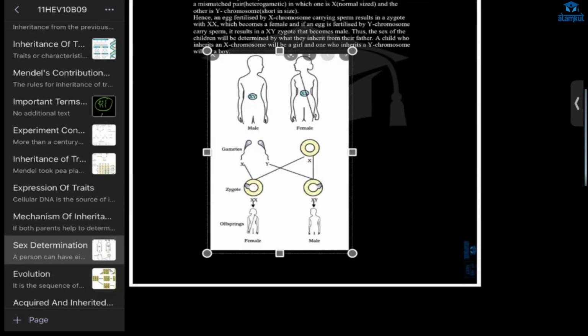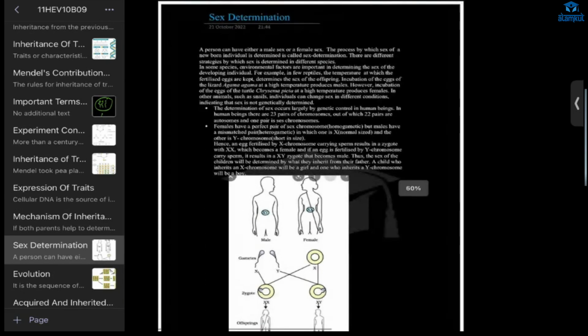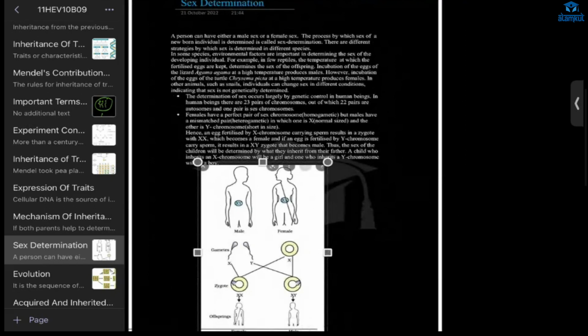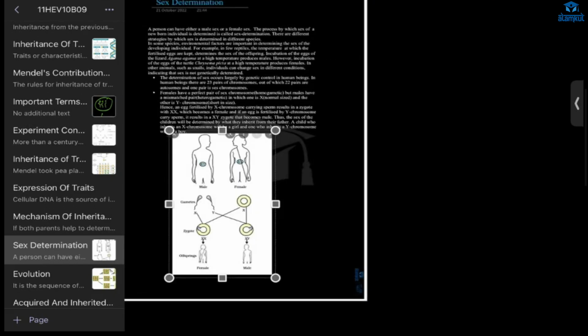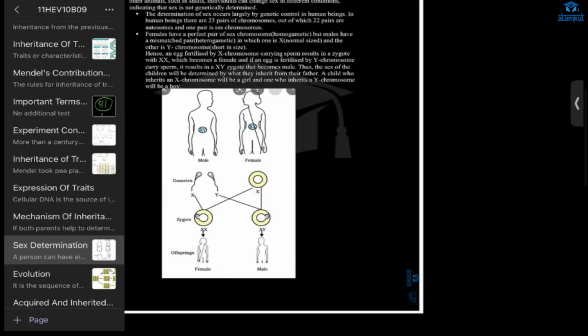Now we will look at sex determination. Mom, can I leave because I have a tuition at 5? I have to join another one. Okay, only 2 minutes. I'll complete this. Okay.